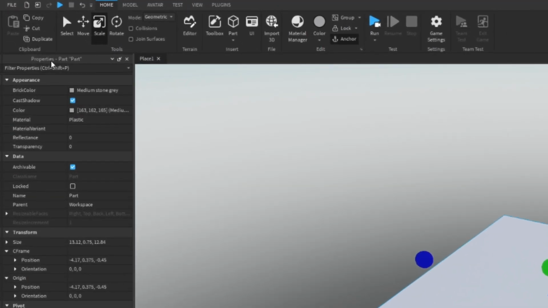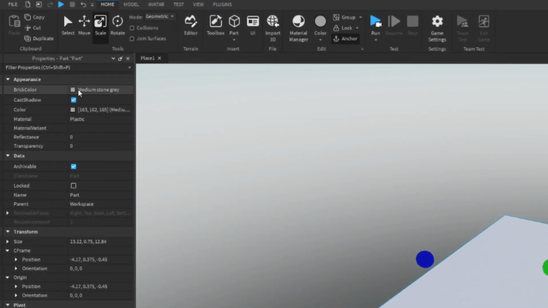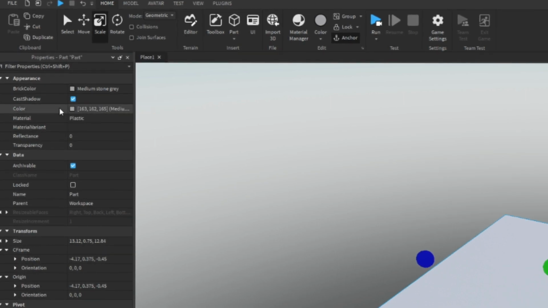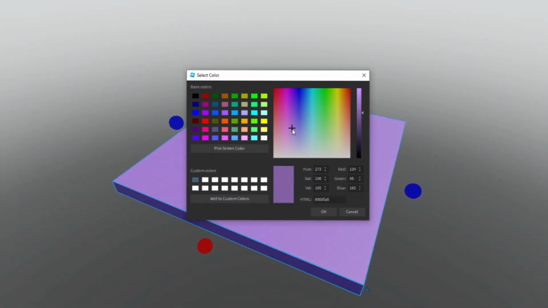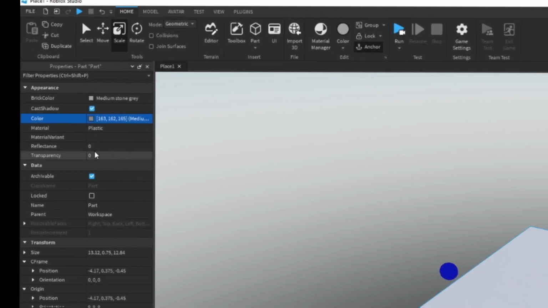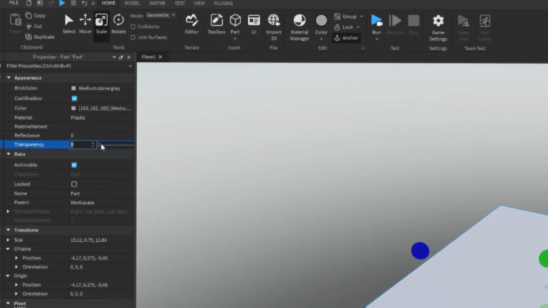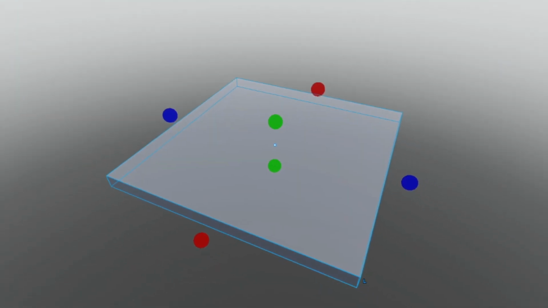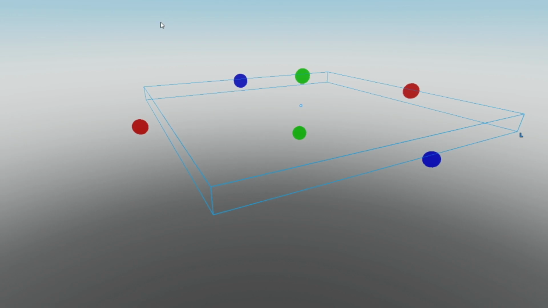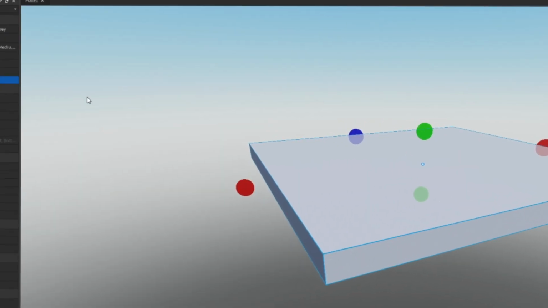So this is the Properties tab. I'm gonna explain this for a second. Appearance: brick color, whether it casts a shadow, color, more specific colors you want, the material, reflectance, and transparency, which is whether you want the part to be see-through or completely invisible. Just put 1 in it, but for now we're gonna put 0.